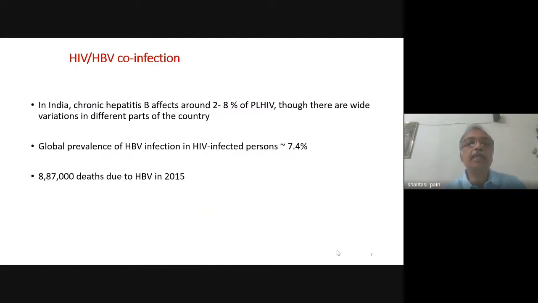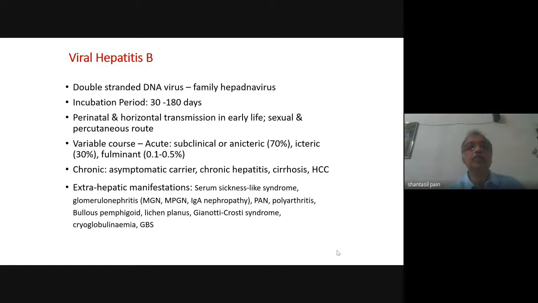In India, chronic hepatitis B affects around 2 to 8% of PLHIV, but this is widely variable. Data from different parts of the country have different ranges. Global prevalence is around 7.4%. Now, this is a DNA virus. The incubation period is about 30 to 180 days.